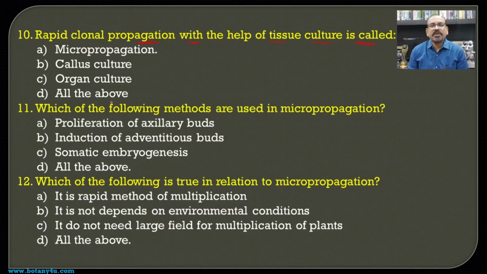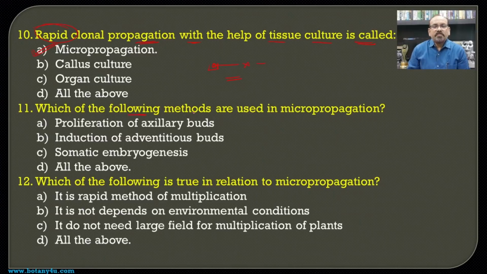Then, rapid clonal propagation with the help of tissue culture is known as. Whenever we are talking about a clone, that is nothing but the formation of progeny which are exact copies of each other, and hence this is only possible when we culture certain vegetative cells or somatic cells of the body and multiply them with the help of tissue culture. So if such a method is used for propagation, that is a rapid method, and that is only micropropagation. With the help of micropropagation, it is possible to produce different clones in a very short period of time.